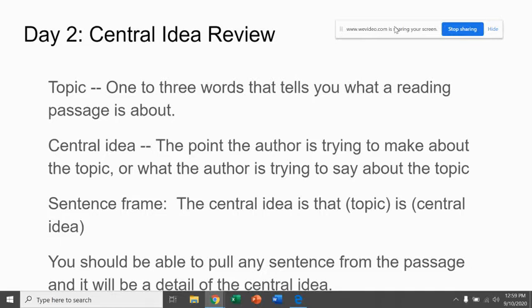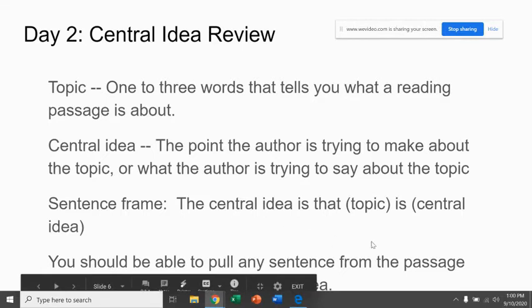And there's a sentence frame that we can use here when we're identifying the central idea. It's framed like this: The central idea is that the topic is central idea. So the central idea is that hurricanes cause a lot of devastation. So yes, I changed my verb "is," but you get the point. It is a phrase or a sentence.